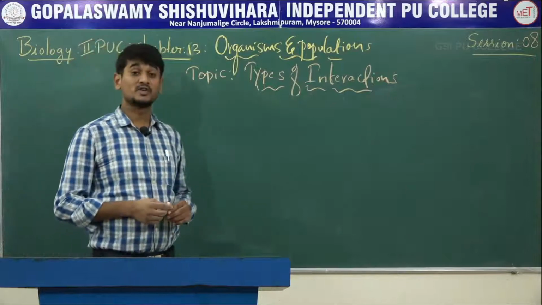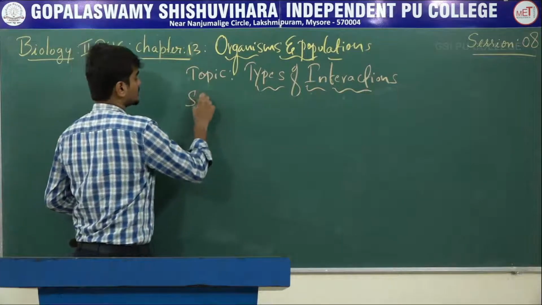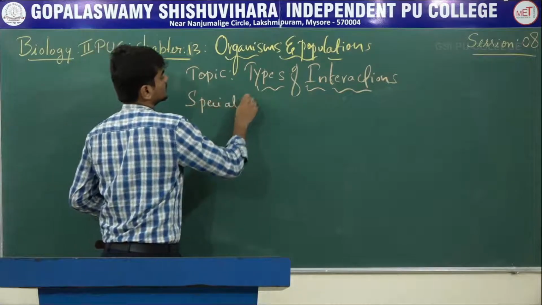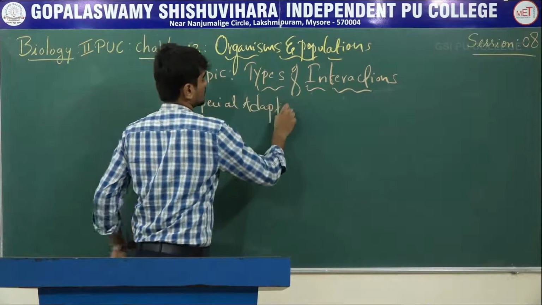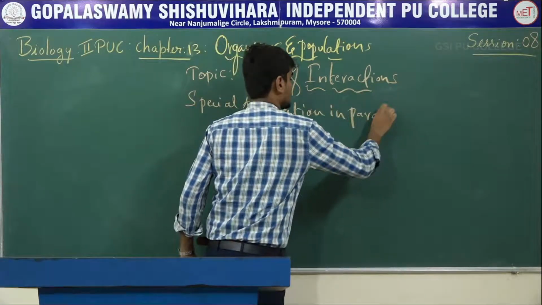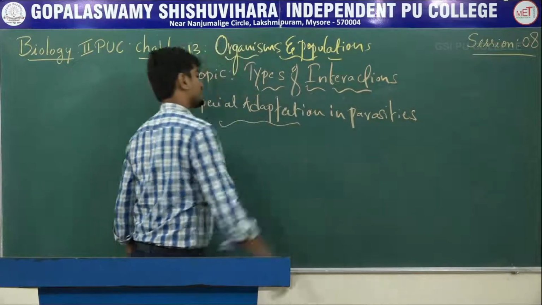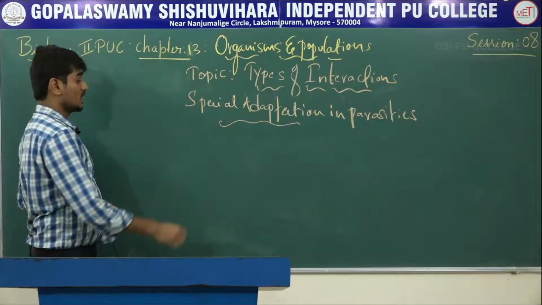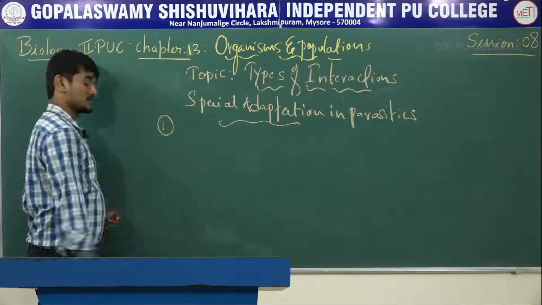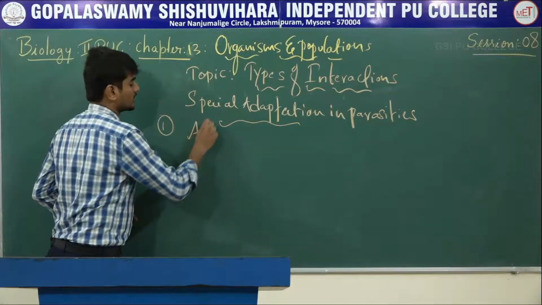There are some special adaptations that take place in parasites, because they need to survive. What are the adaptations? Number one, absence of unnecessary sense organs.